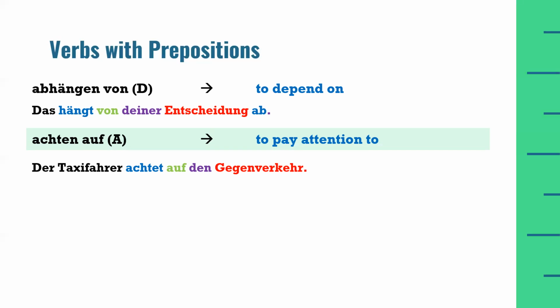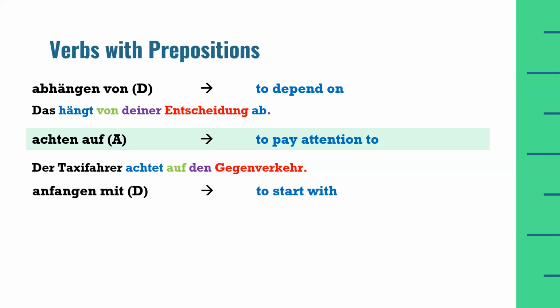We know that Verkehr is a masculine noun, and because auf in this sentence is acting as an accusative preposition, we have to use the correct definite article for a masculine noun in the accusative case, which is den.